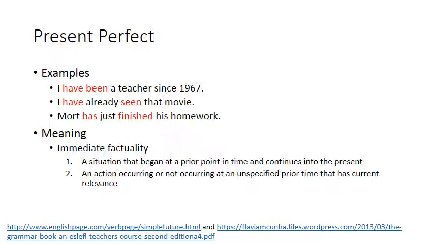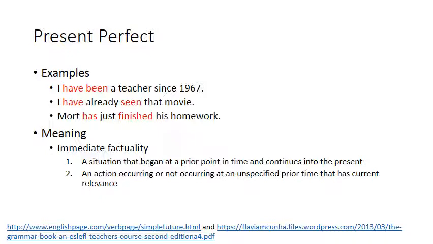So in the second example, you have the person saying, I have already seen that movie. And what that means is that right now we're talking about the movie. Maybe we're thinking of going to a movie. So I say, I have already seen that movie because this is something that happened and was completed in the past, but it's relevant to right now.